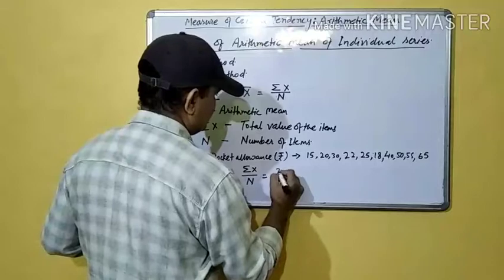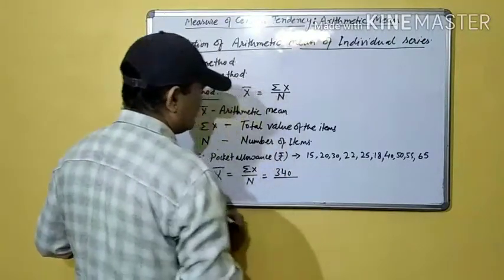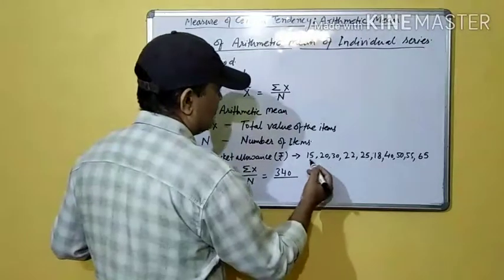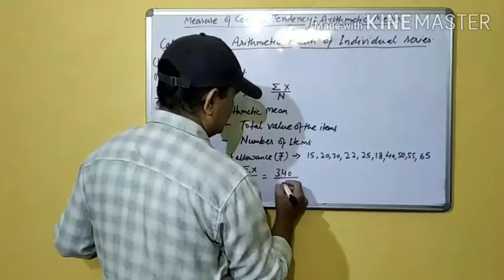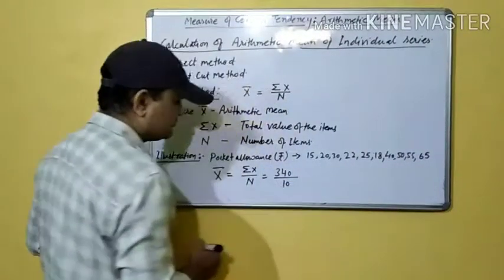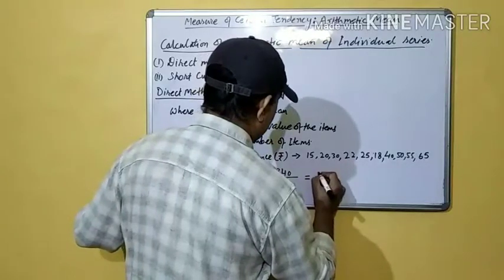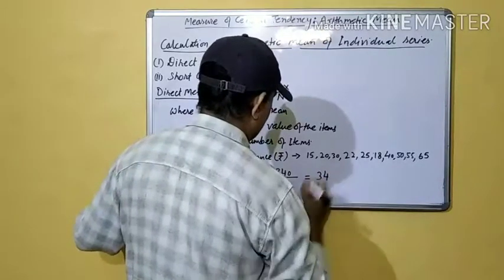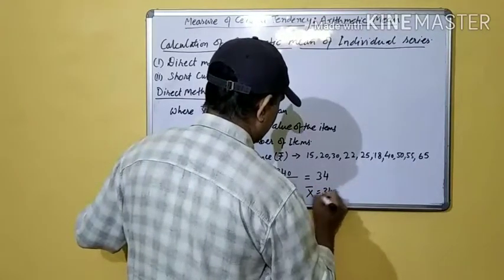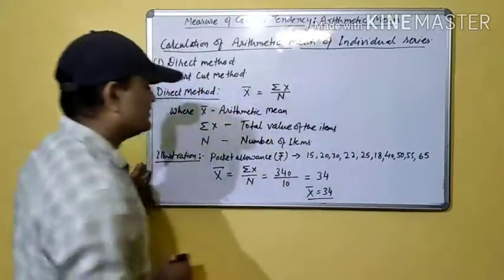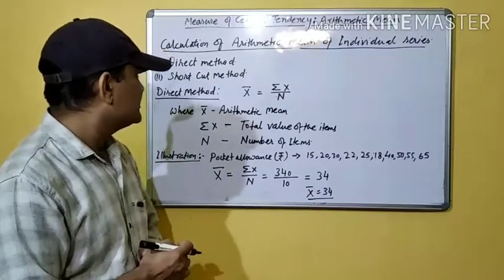Here summation x is equal to 340, I have already calculated, and the number of items is 1, 2, 3, 4, 5, 6, 7, 8, 9, 10. So n is 10. So arithmetic mean will be 34. So x bar is equal to 34. So this is the simplest method to find out the arithmetic mean of individual series.